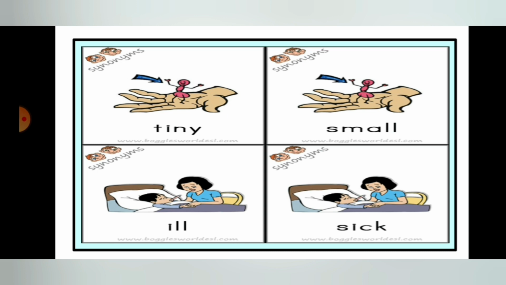So we call these tiny and small synonyms to each other. Then in the downside picture we can call it ill and sick. Both the words have different spelling, but their meanings are the same. Okay, that's why we call them synonyms. So ill is the synonym of sick.